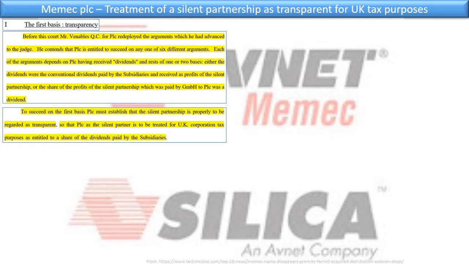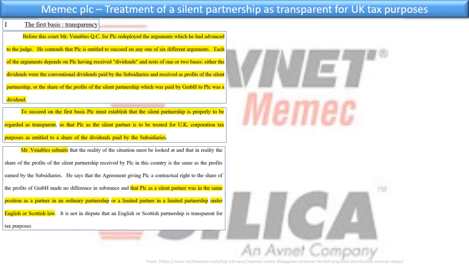And if you've looked at the case of Anson already that I discussed elsewhere, you would have seen that the way the UK deals or dealt with foreign legal entities is to see what it looks most like for UK tax purposes under UK law and then treat it accordingly, right? So we now start a whole comparison between a German silent partnership and UK partnerships, right?